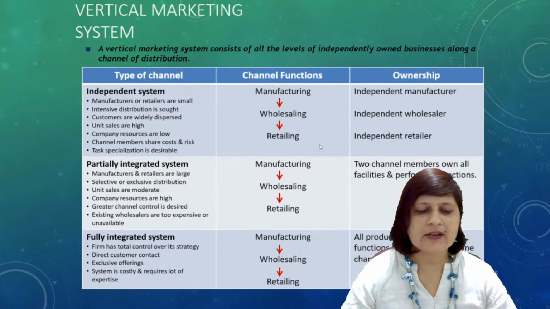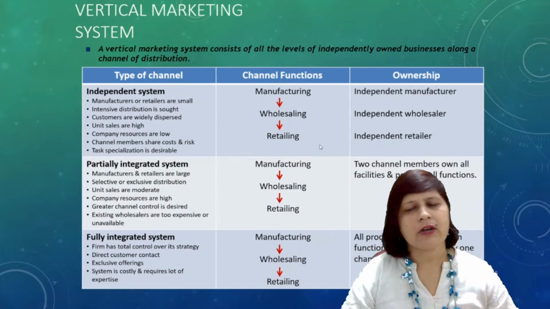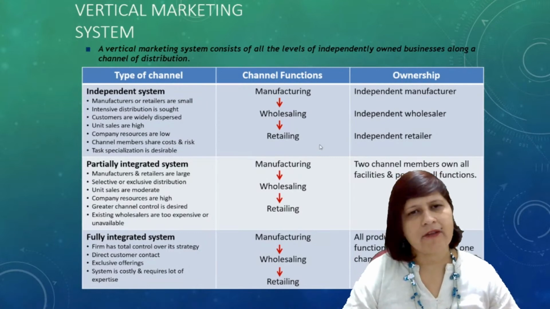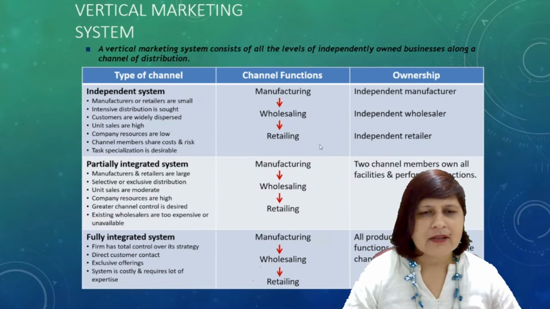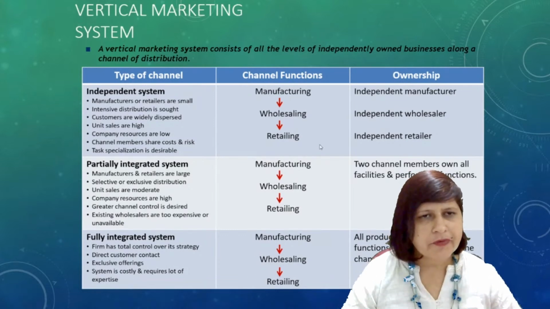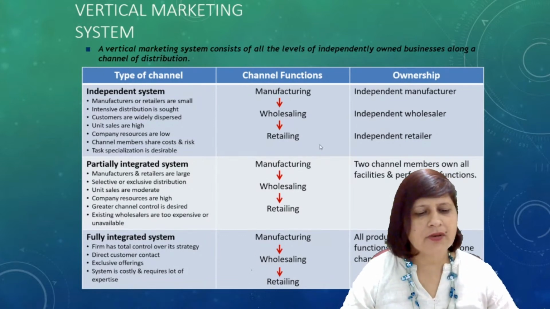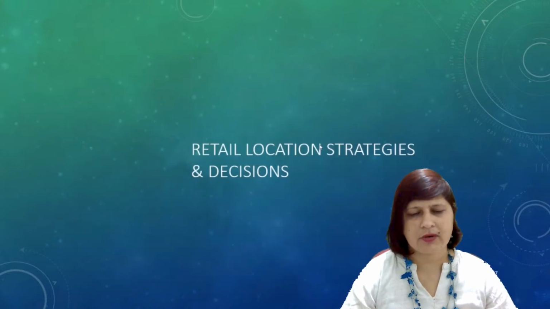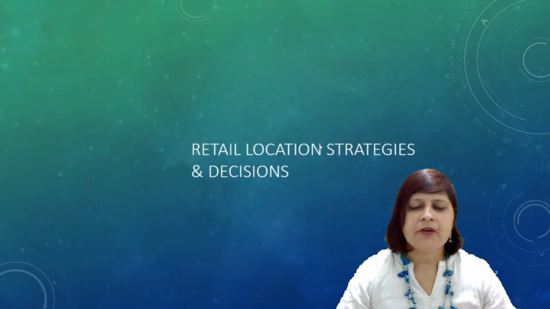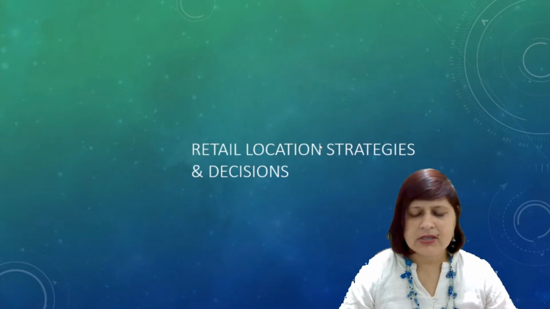And fully integrated system is where the firm has total control over its strategies and they have direct customer contact, right? And in this, there are exclusive offerings and the system is costly and requires a lot of expertise, right? Now, retail location strategies and decision.